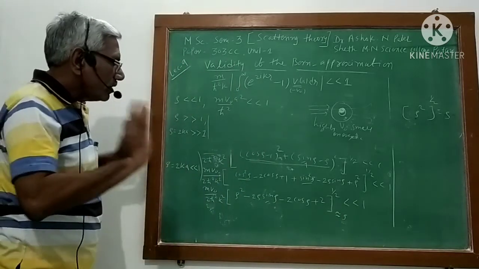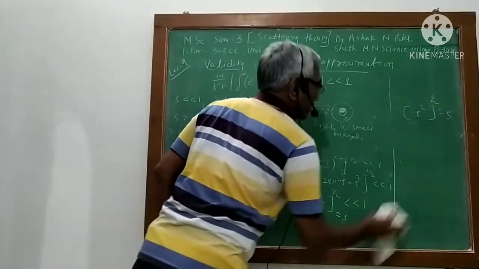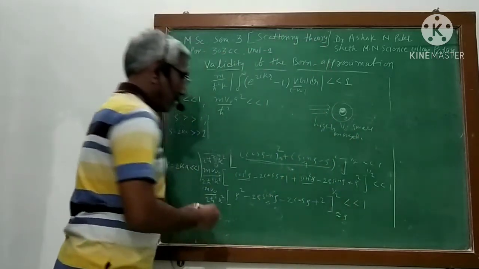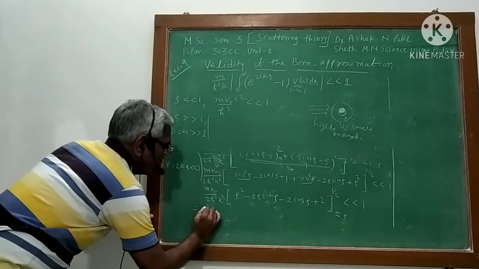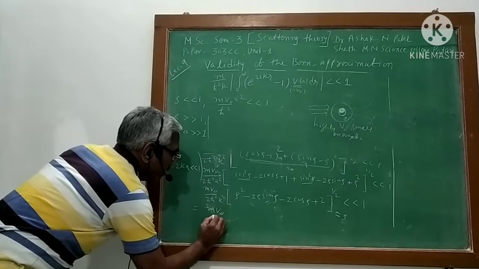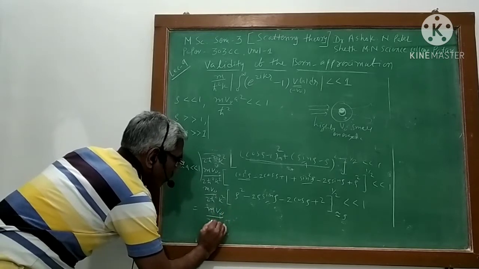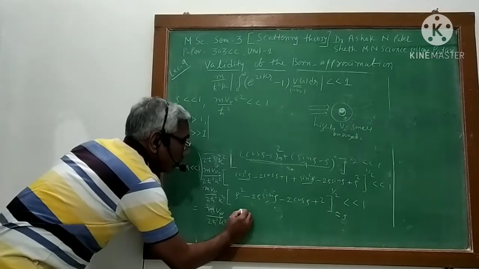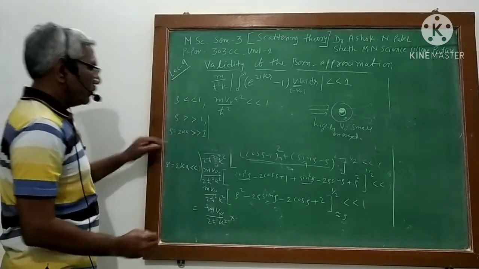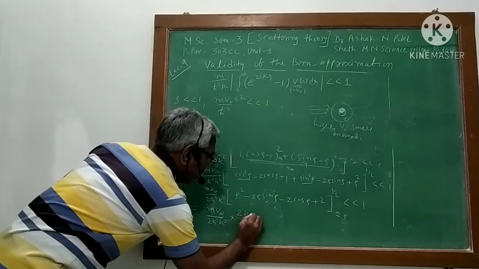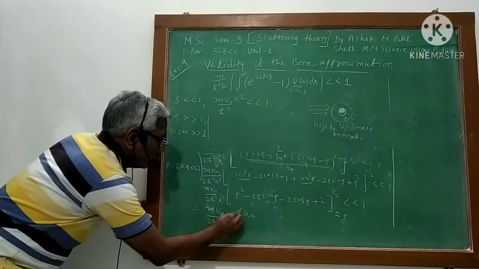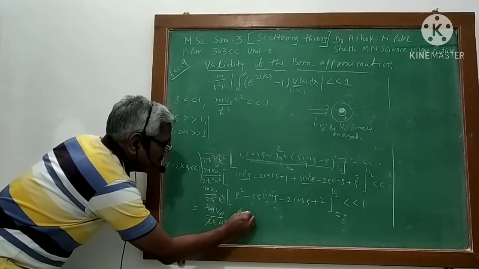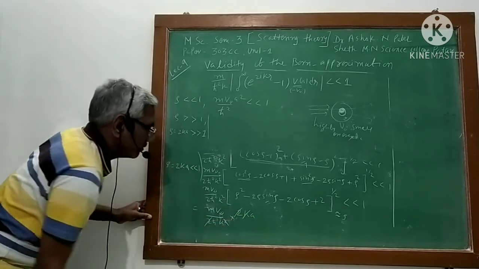Okay. So now this is rho. Now in that case, my validity condition will be mv0 upon 2 h cross k square rho. Rho means what? It is 2ka. 2 will cancel out. K square and k, so I will have just k.